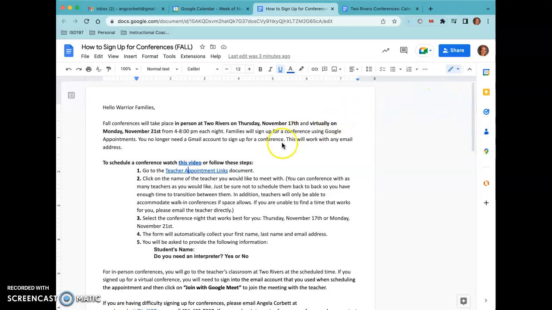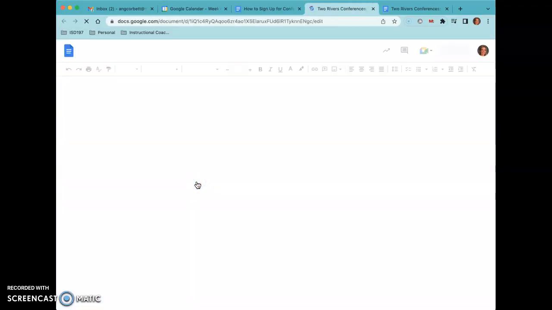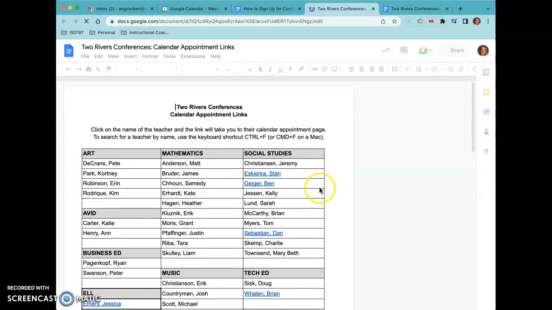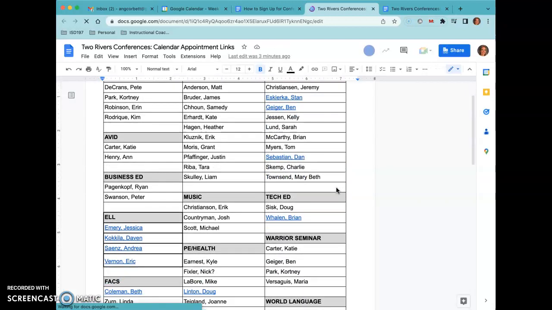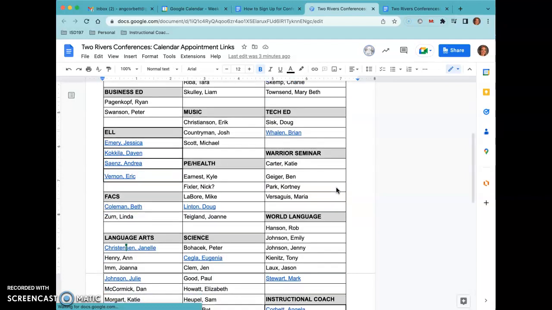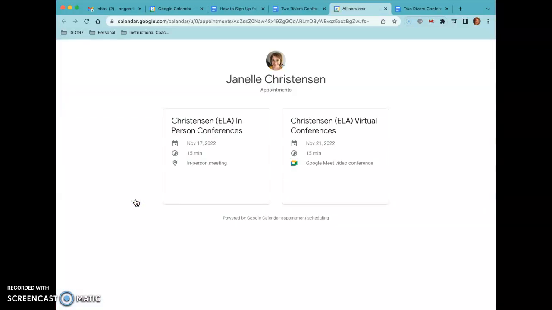First, you'll go to the document with teacher appointment links. Once you're here, you'll see all the teachers' names listed by department. Scroll through to find the teacher you'd like to meet with. Once you find the teacher's name, click on it and then click on the link. This will bring you to the teacher's appointments page.